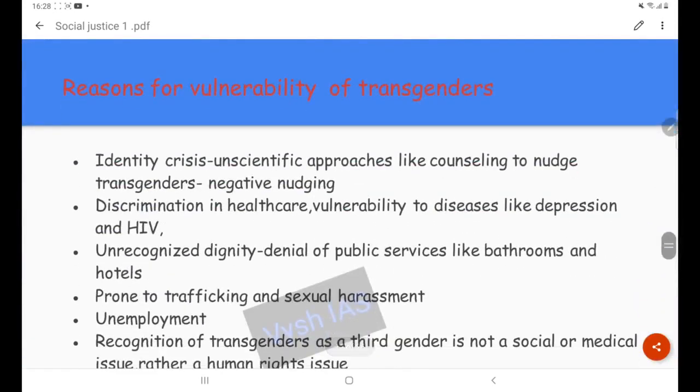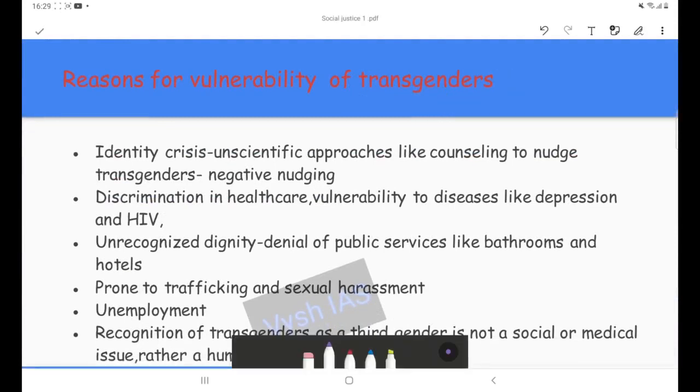Then the next section is transgender persons. This is also a very vulnerable category. So the first issue dealing with transgenders is identity crisis. Identity crisis is a very serious problem because it is the identity of a person which entails and facilitates the person to claim their rights and privileges. It is all about identity.